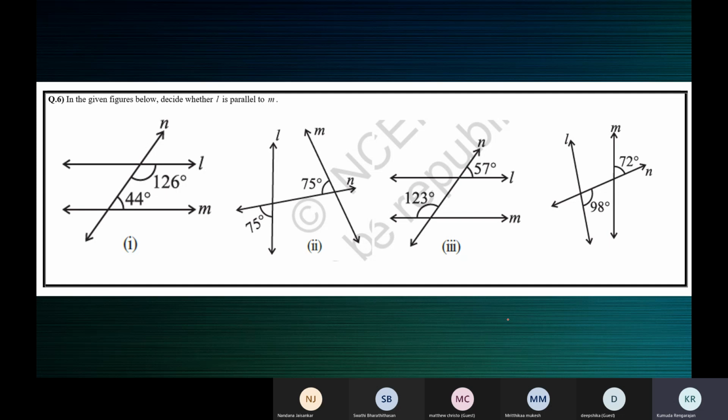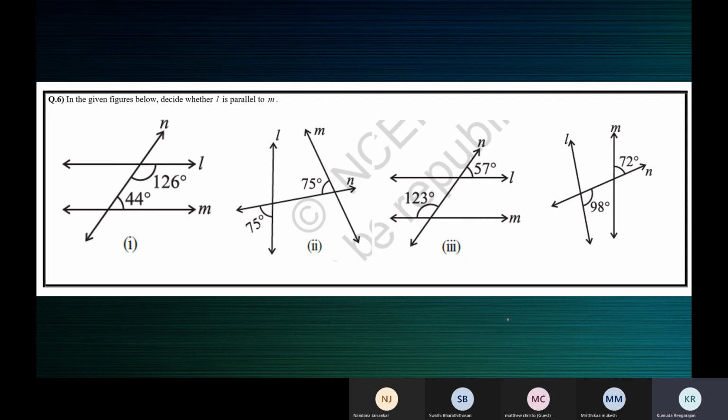Just write your thoughts. There is no particular method of presenting. Just write what you feel. When you look at it, what will you do first? What does your mind do first? That's what you should write first. When you look at this, you will add immediately: you will add 126 and 44. So you should write that 126 plus 44 is equal to 170.